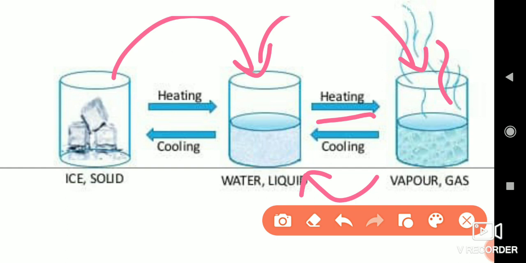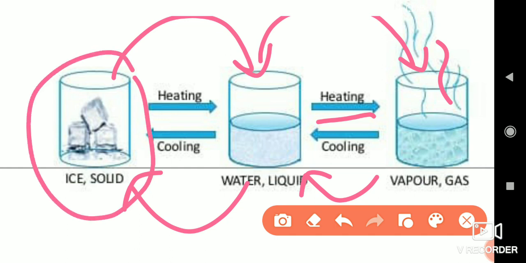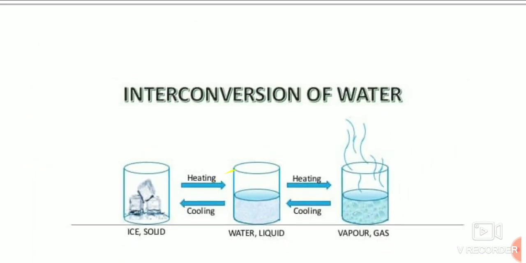Now take that water and cool it in the freezer or the refrigerator. Within 3 to 4 hours, you will see that the water has changed into ice. It means that the solid, on heating, changes into the liquid state, and from the liquid state on heating it changes into the gaseous state, and again on cooling it changes into liquid, and from the liquid it changes into ice, which is considered the solid state. So here it has changed from one state to another and come back to its original state. This phenomenon is termed as interconversion of the three states of water.